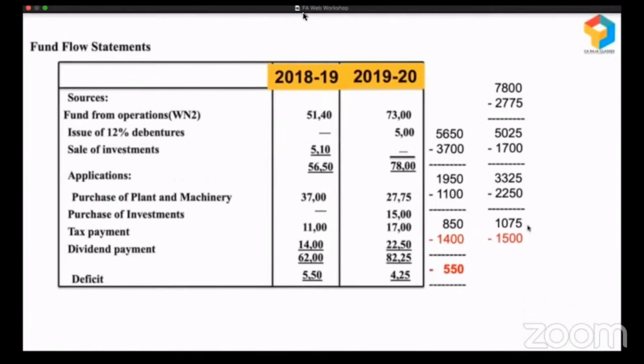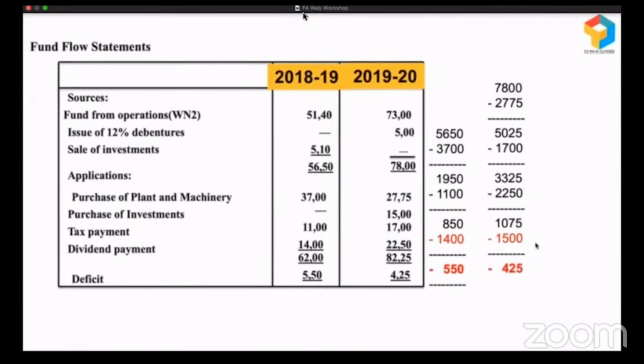They have purchased investments, some shares or stocks of some other company. By using whose money? By using some short-term money. They have only 1,075, but how did they spend 1,500? The 1,075 plus 425 gave them 1,500. They've invested in someone else's business.